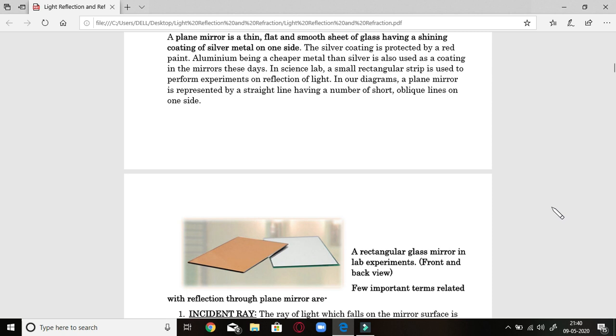Aluminium, being a cheaper metal than silver, is also used as a coating in mirrors these days. In the science lab, a small rectangular strip is used to perform certain experiments on reflection of light.